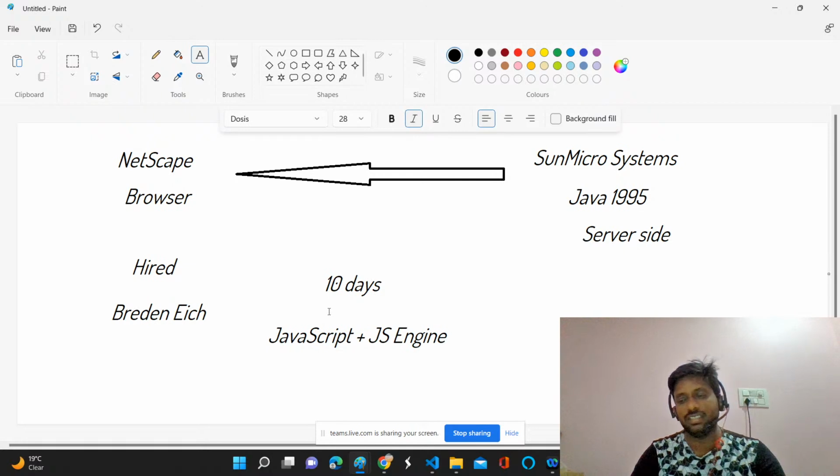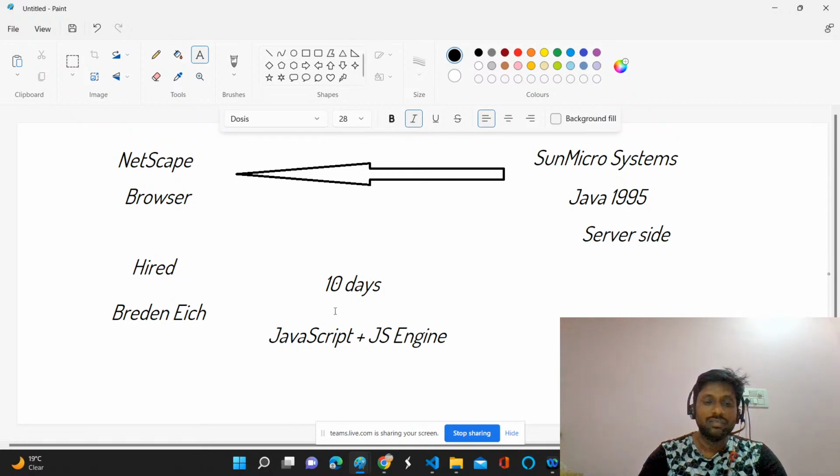That is the greatest thing. Within 10 days, now in 2022, an average student like me can't even understand what JavaScript is, and can't write even for loops in 10 days. But they came up with a solution in 10 days. That means they designed a new programming language called JavaScript, and along with it they designed a JavaScript engine. Why do we need an engine? We need a programming language, that's it, right? So why do we need an engine? That engine is very important.